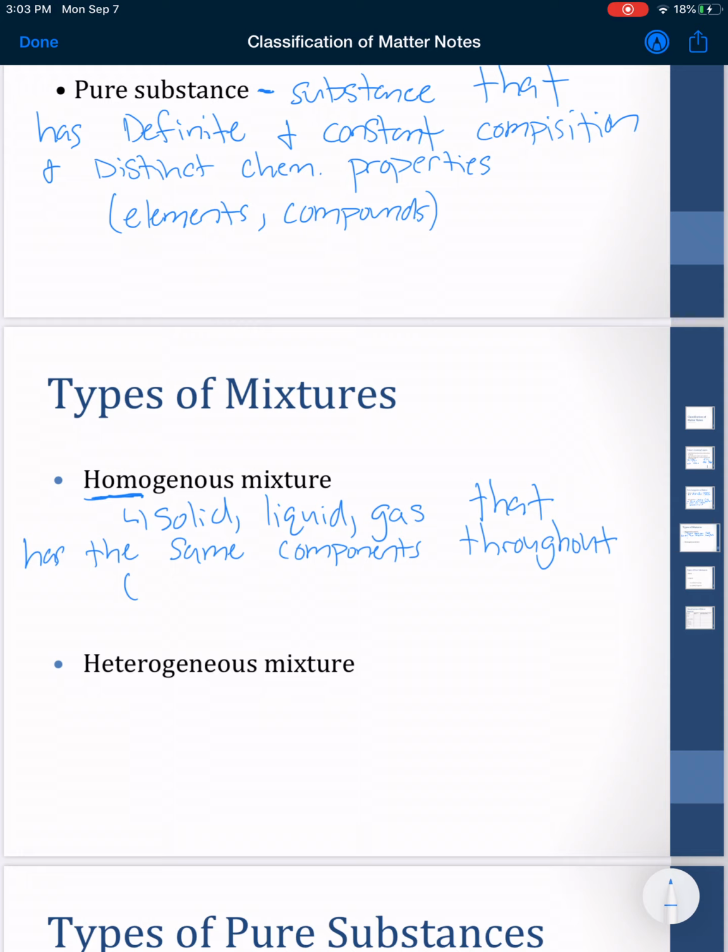A heterogeneous mixture is quite the opposite. Hetero meaning many. In this case, think of it as more separated, something where you can see both of the substances. So a heterogeneous mixture would be a solid, liquid, or gas that does not have uniformity throughout.